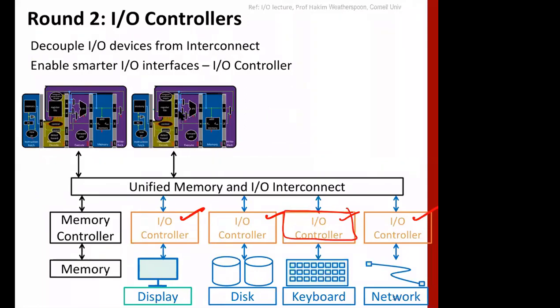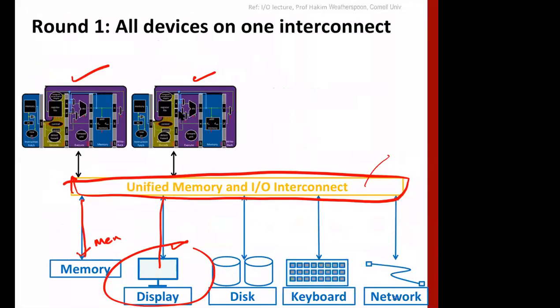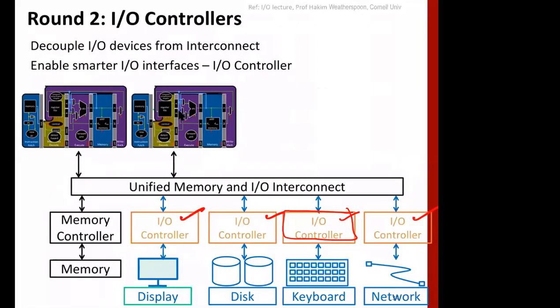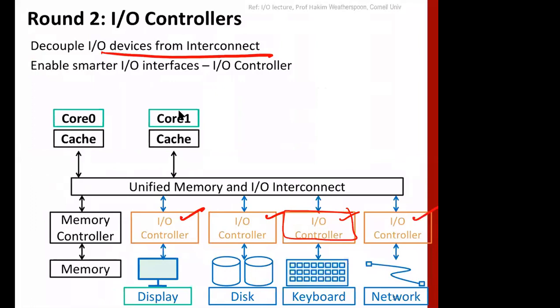It can do more intelligent operations: it can store the data for some time and then interrupt the processor, etc. So this is a slightly better design, because earlier the devices were directly connected and CPUs were transmitting to them directly. We now have IO controllers, so IO devices are decoupled from the interconnect, and it can do some better operations.